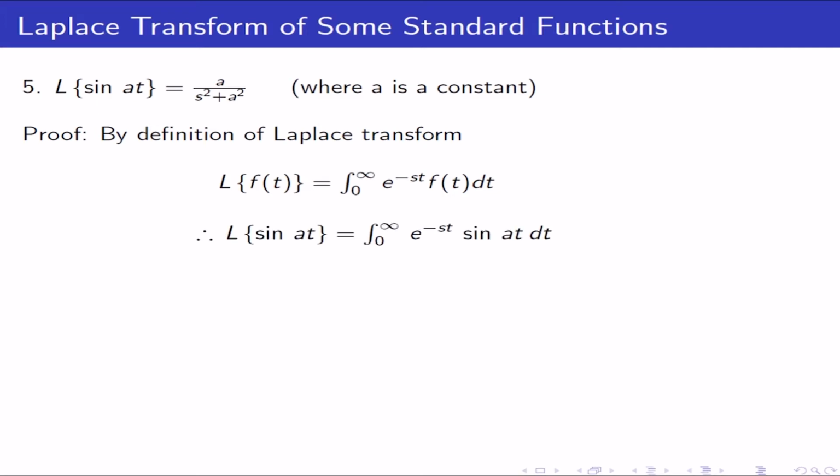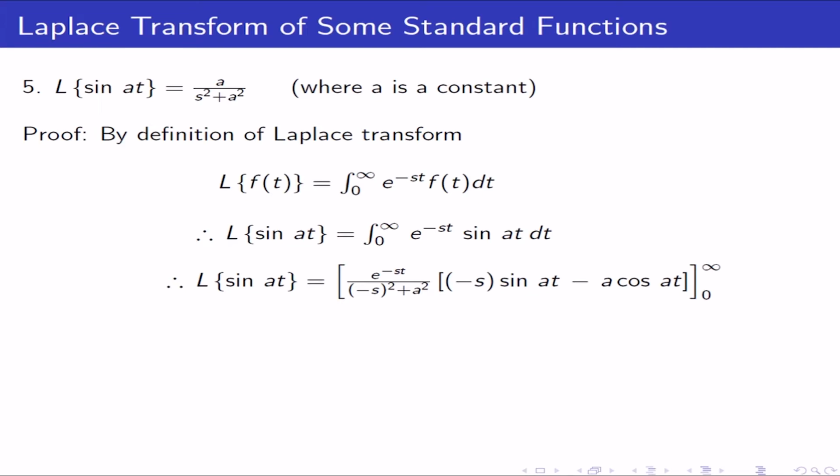Therefore, let us replace f of t by sin of at. Therefore, Laplace transform of sin of at is equal to integration from 0 to infinity e raised to minus st sin of at dt.